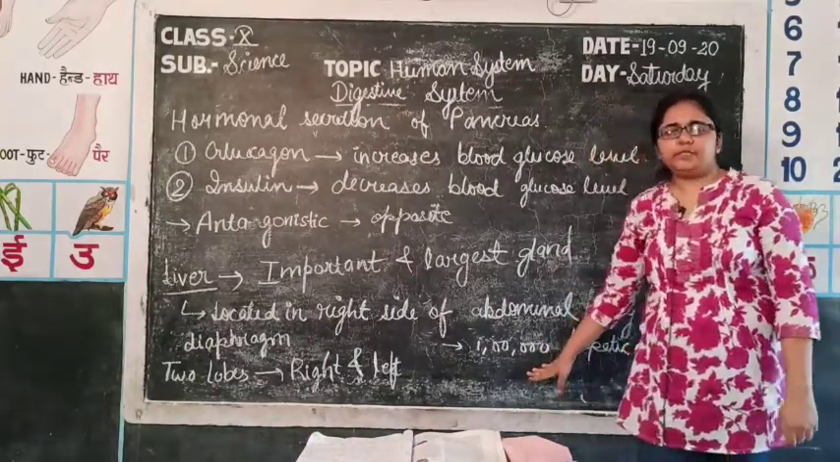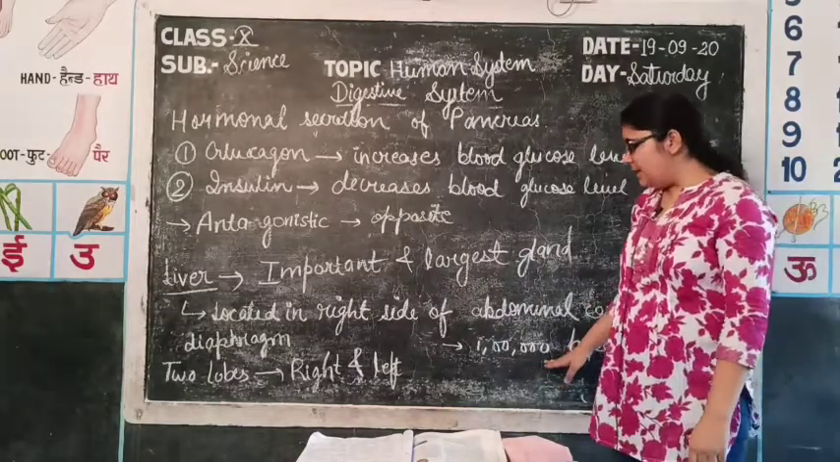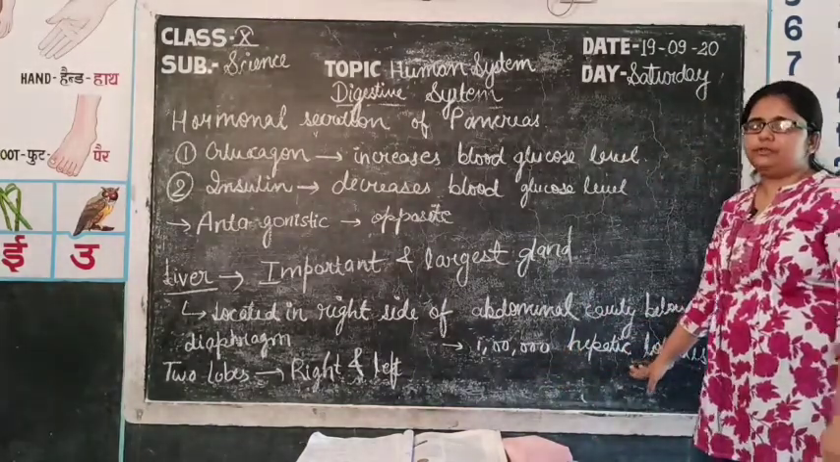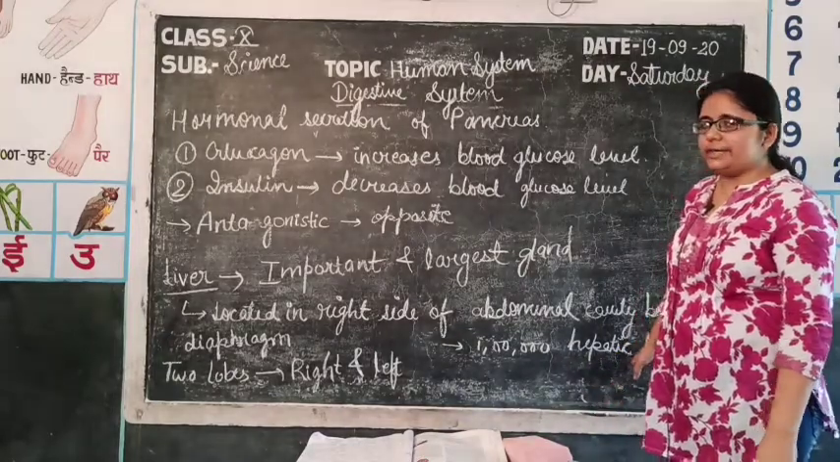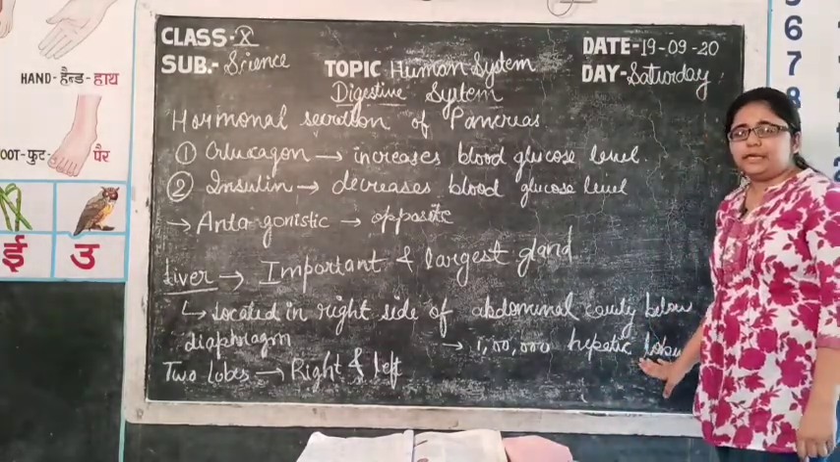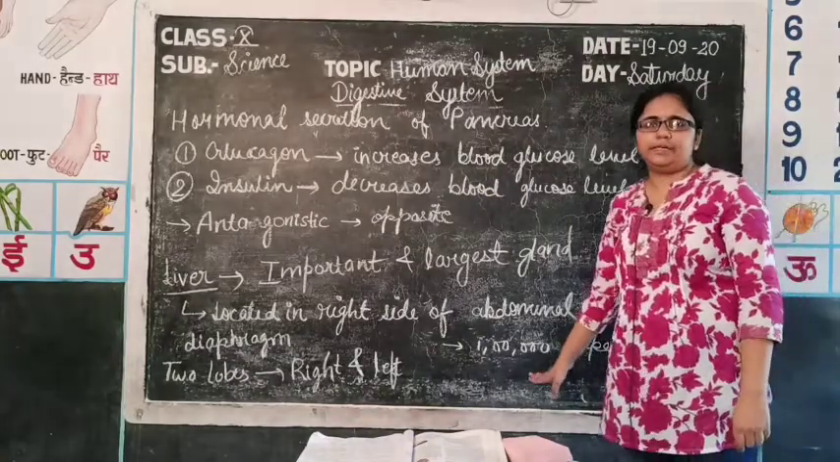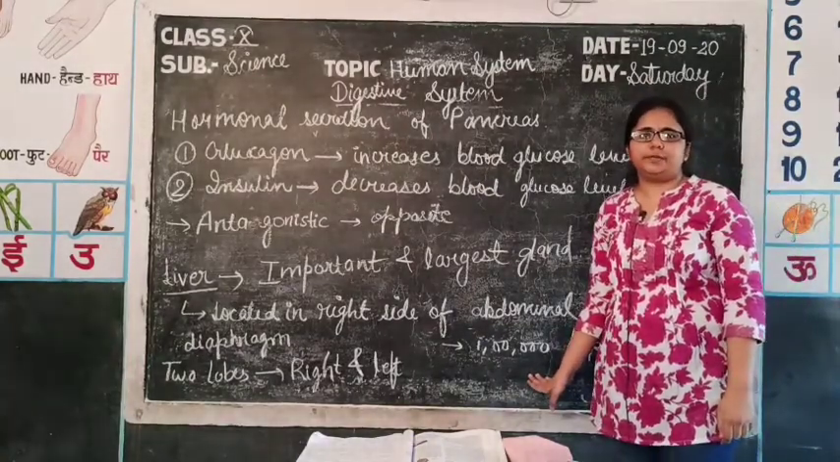Hepatic is a term which is used for liver. The structural and functional unit of liver, that is the cells by which liver is composed of, are known as hepatic lobules. These are approximately 1 lakh in numbers and are hexagonal in structure.